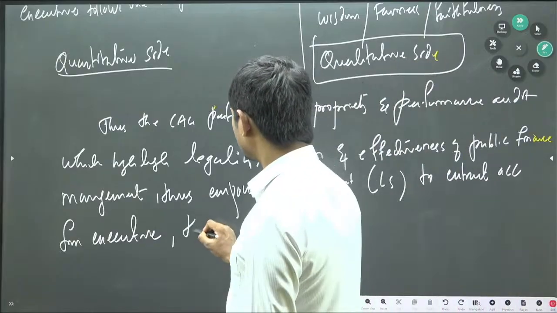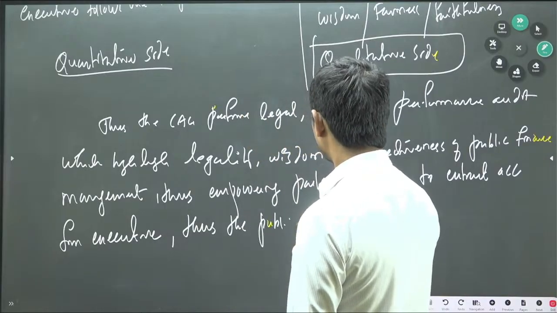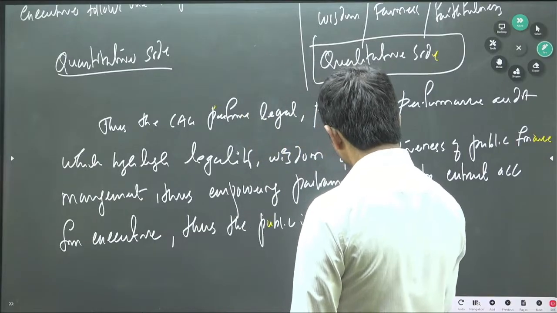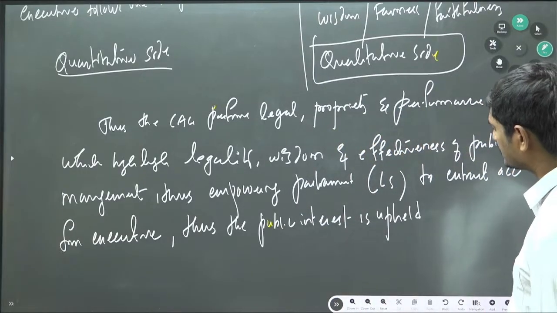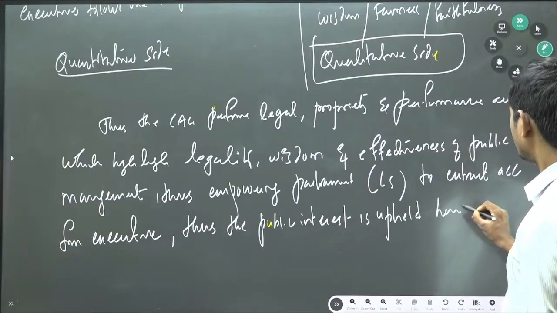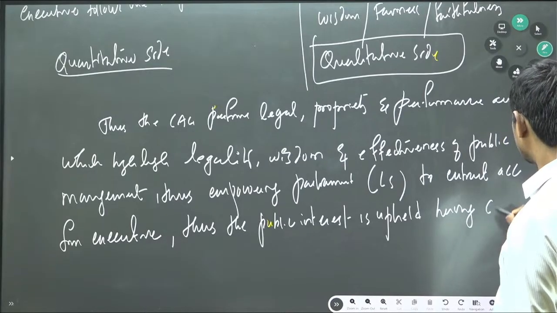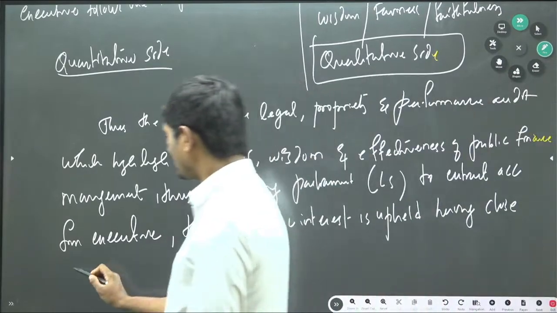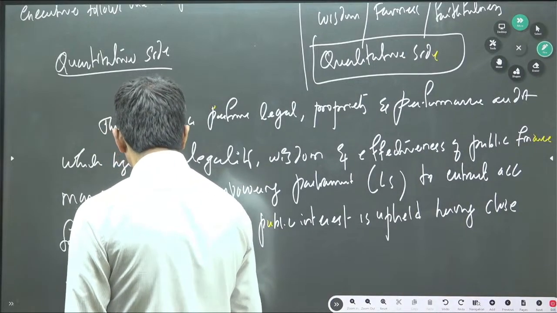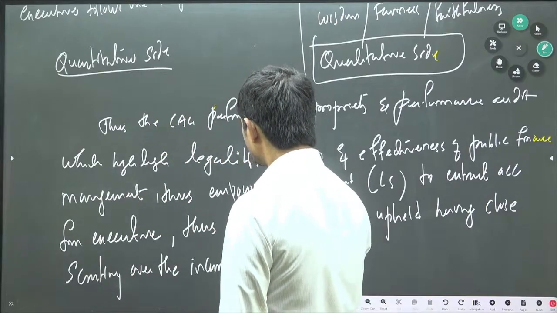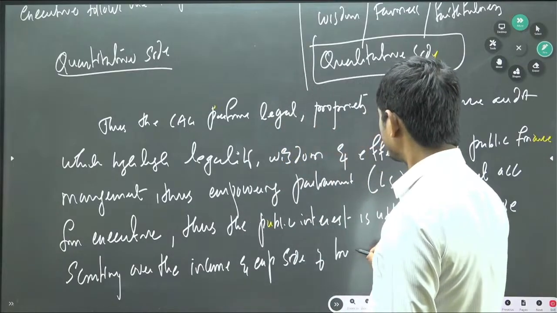Thus the public interest is upheld, having close scrutiny over the income and expenditure side of the budget.